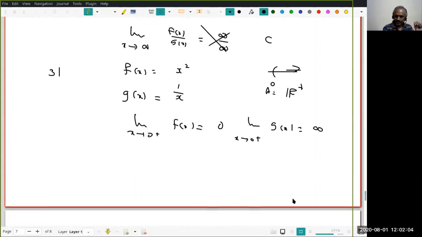But on the other hand, if I look at limit x tends to 0 plus of f(x) by g(x), what do I get? I get x, that is 0. If you don't like, you make it c x, then I will get c for any c. f(x) into g(x).